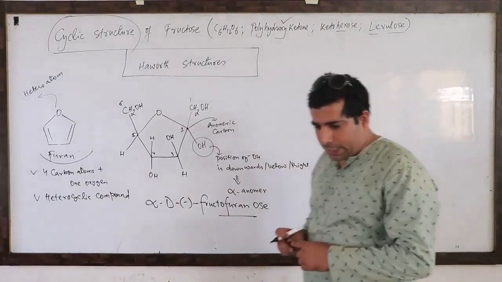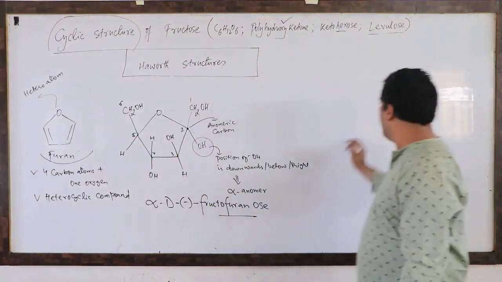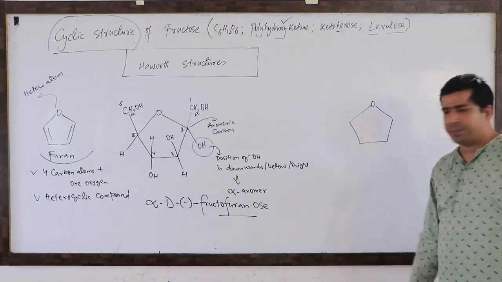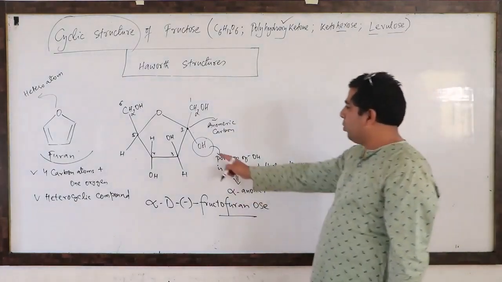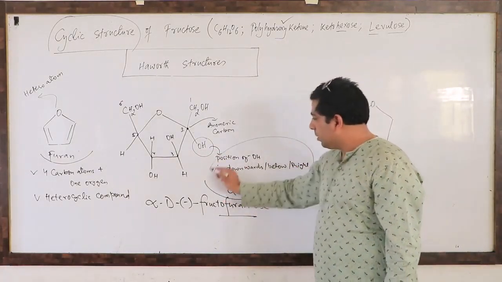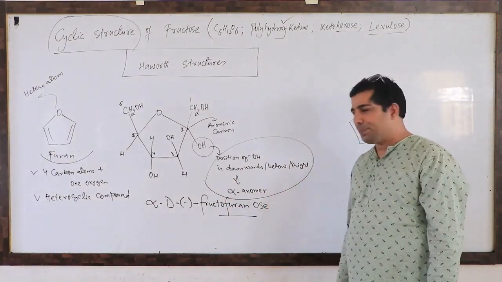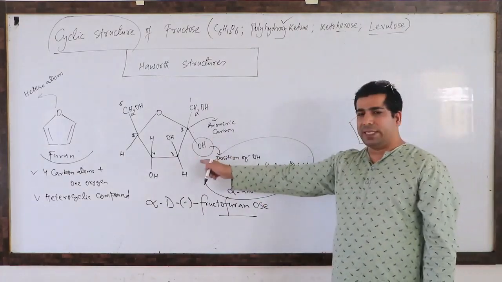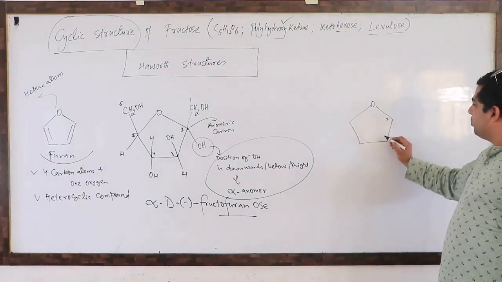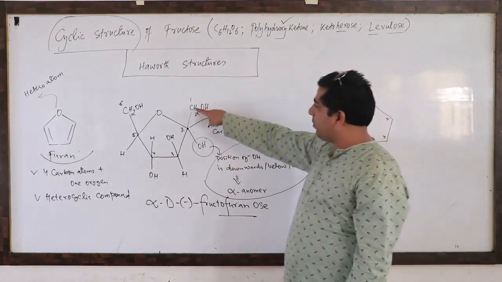So now my dear friends, let's talk about the beta form of the fructose Haworth structure. Exactly the same thing I will do. I will take the furan ring, and I know that here the OH group is down, so which form is it? It's an alpha anomer. The position of the OH group downwards, below or right, is alpha anomer, correct? Because here below basically means right side, remember that? Now I will interchange the things here, 2, 3, 4, 5, correct? I know that the first carbon is above here, CH2OH.